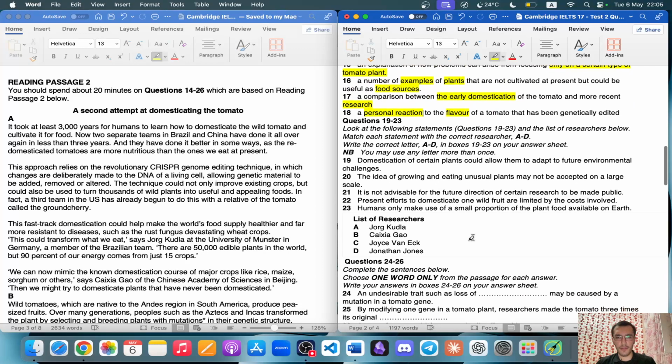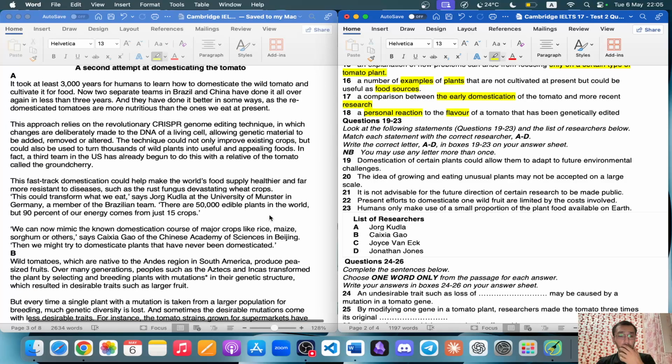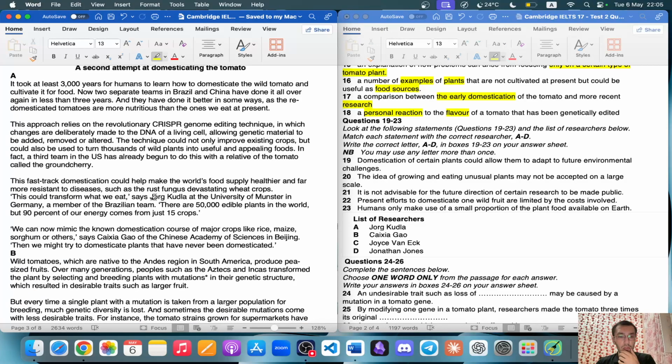Now, on the other hand, what I'm going to do here is that we have four names. First of all, before I go further, I would really like to highlight the names. So we have George Kudla. They come in order, so 1, 2, 3, 4. What you have to do is list the researchers: George Kudla comes first.